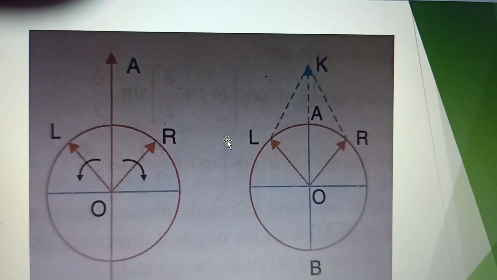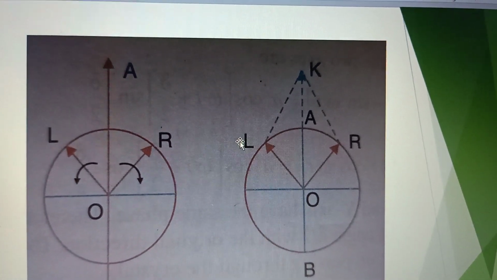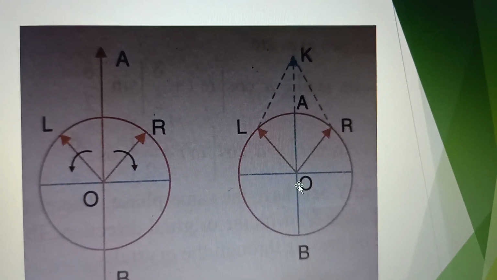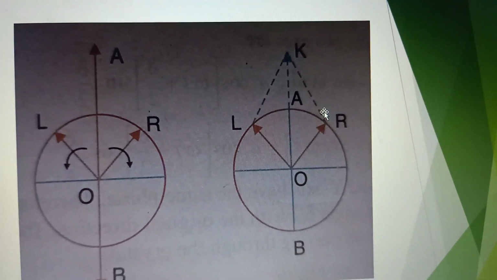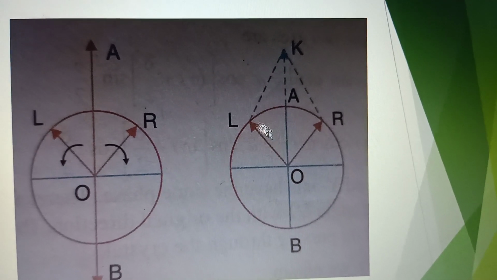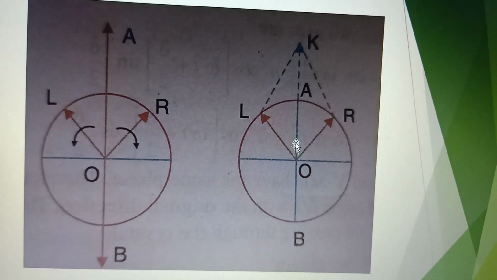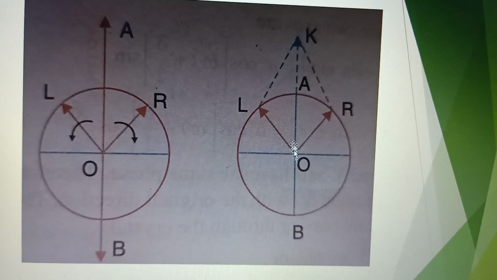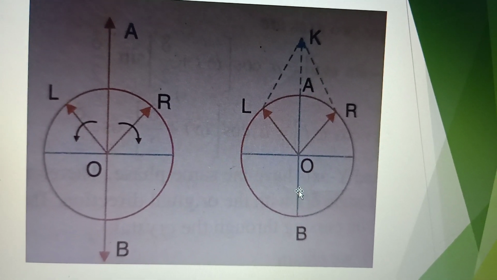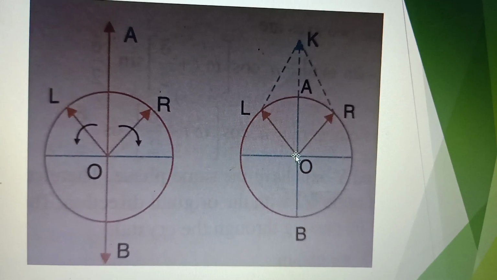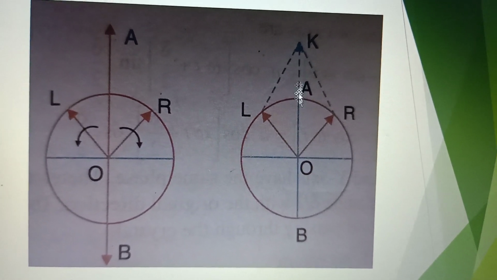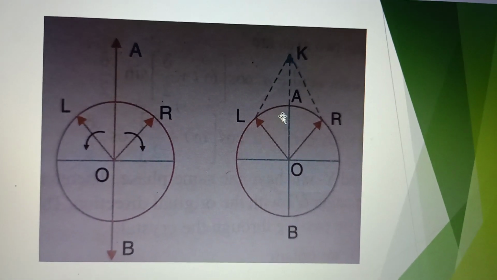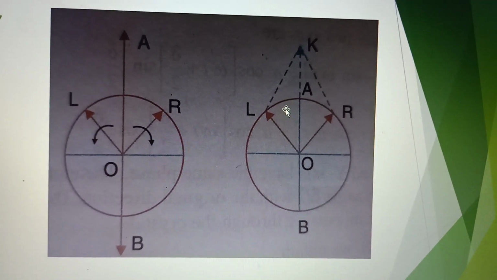So if the crystal is not optically active, what happens is both OR and OL travel with the same velocity and the resultant is OK, and this vector OK has the same orientation as OA. Therefore, there is no optical rotation.